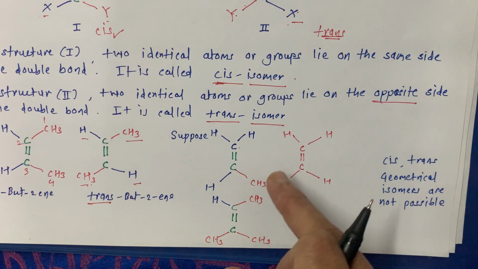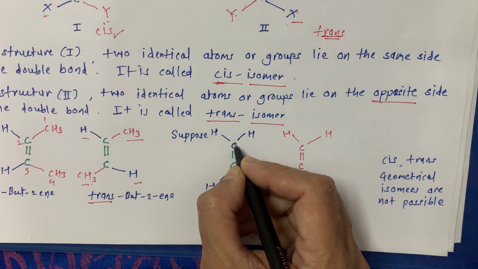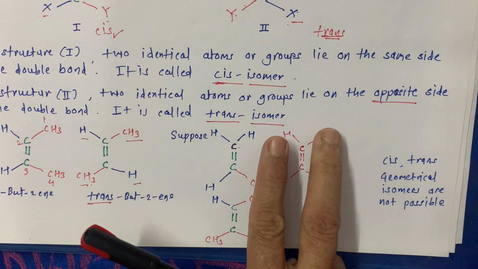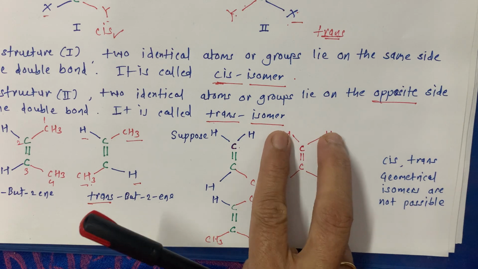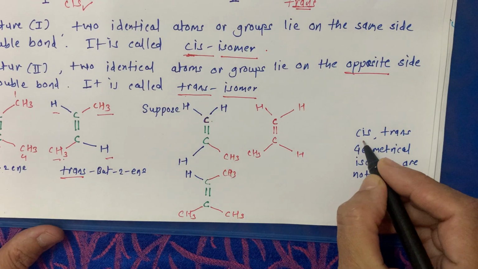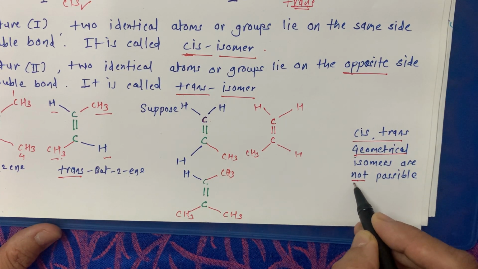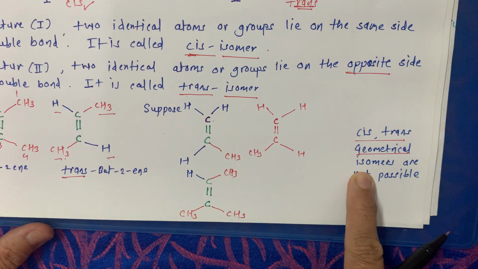They are not opposite to each other. Here it is H, meaning when two identical atoms or groups of atoms attach to any C, then you are not supposed to get cis-trans geometrical isomers. This is not possible.